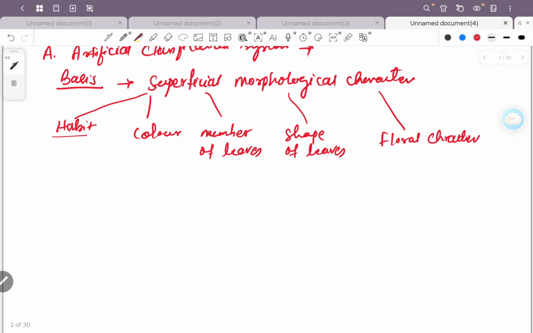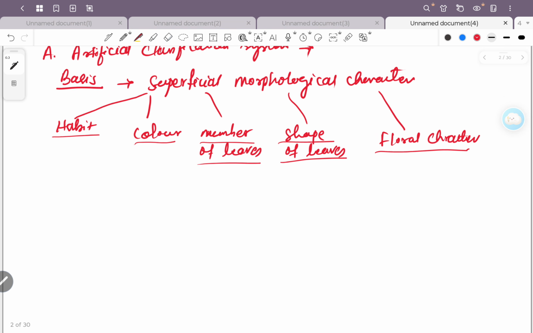Coming to habit, it means in which habitat the plant is living and growing, and what is its nutritional habit. Then coming to color, whether it is green or multicolor. Then number of leaves, how many leaves are present. Then shape of the leaves, whether the leaf margin is dented or plain. Then floral characters means the color of the flower, how many petals, how many sepals. So these are all superficial characters.